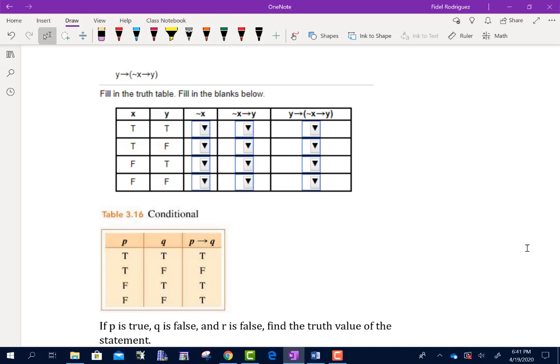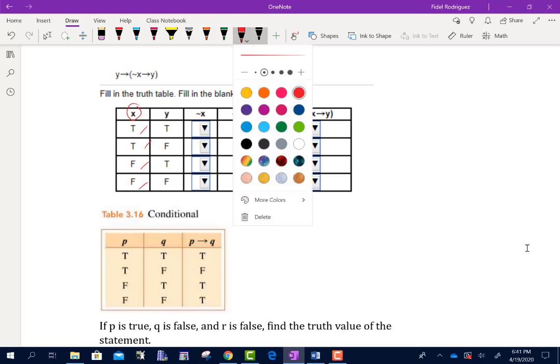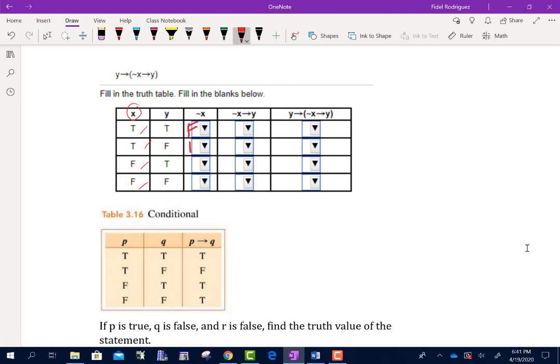The next problem here says, let's fill in the truth table. We're going to fill in the blanks below. Okay, so I'm going to go ahead and do that. So notice, here's X. First thing I'm going to do, not X. So if it's true, true, false, false, I'm going to go false, false, true, true. And then I'm going to do the conditional, which is the single arrow.